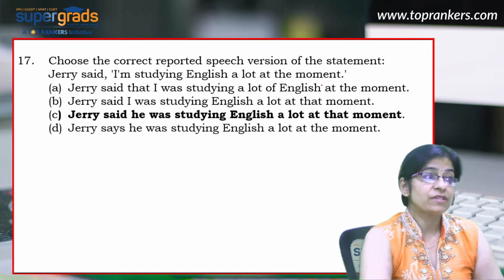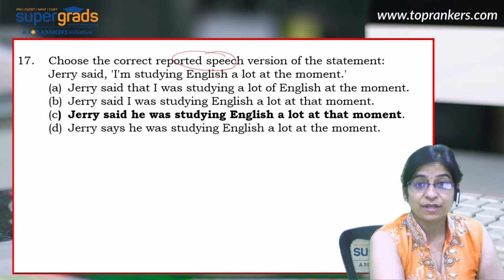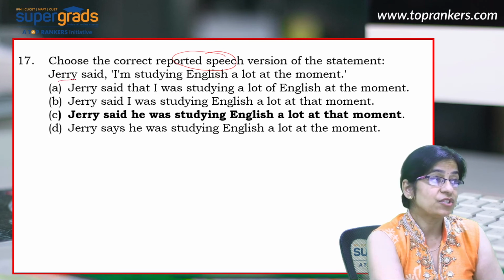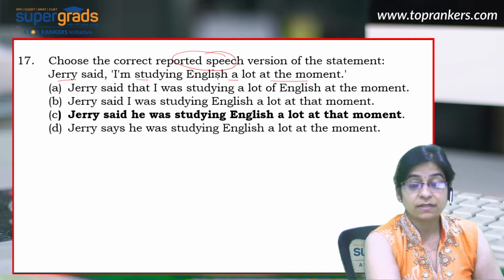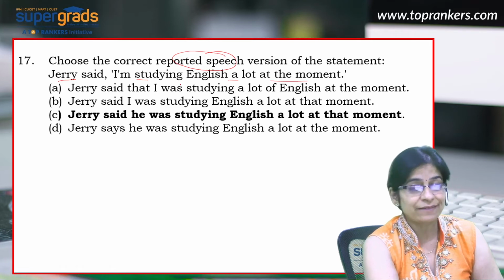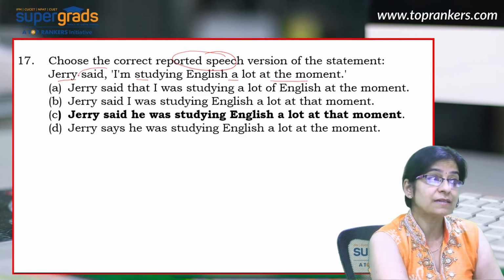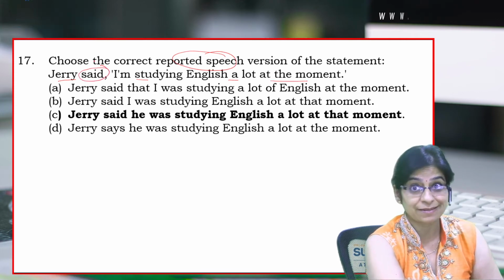The next question talks about conversion of direct speech to its indirect version. Now, let's just say the question is Jerry said, I'm studying English a lot at the moment. Now, here to convert a sentence from direct to its indirect version, you need to pay attention to certain things and you'll never get the answer wrong. First thing that you should notice is the tense of the reporting verb, which is said in this case. It's past tense, right?